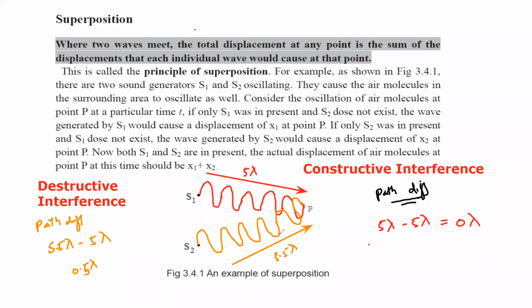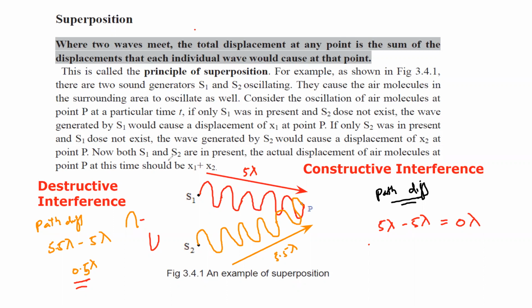Whenever we have a half wavelength, it means the crest of one wave is joining with the trough of another. So as a result, the two waves cancel out the effect of each other and we get a destructive interference. So for destructive interference, the path difference should be half wavelength, whereas for constructive interference, the path difference should be zero or one complete wavelength.